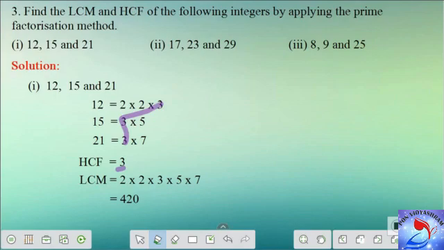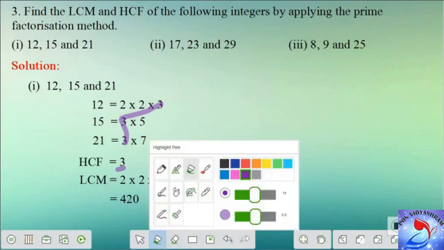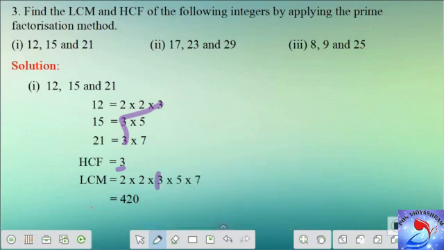Now let's move on to find the LCM. As I was telling you, let's start with the HCF for the LCM. So here is a 3. Apart from 3, look at the other factors of the given numbers. We have 2 into 2, then 5 and then 7, out of which nothing is common here.